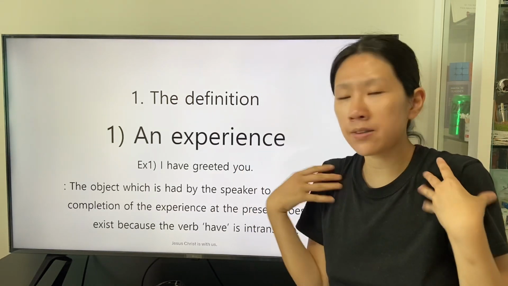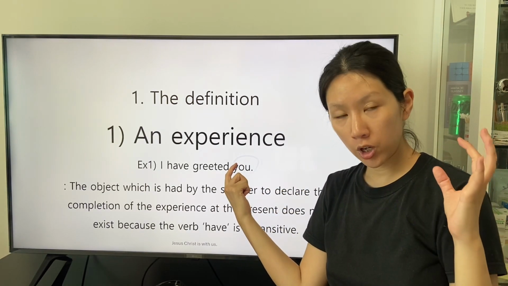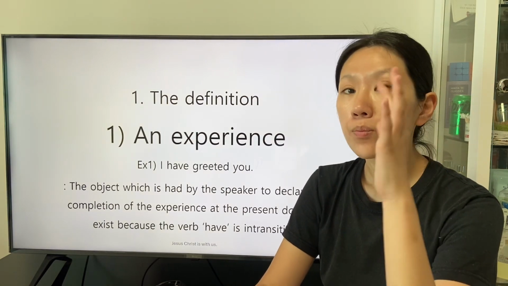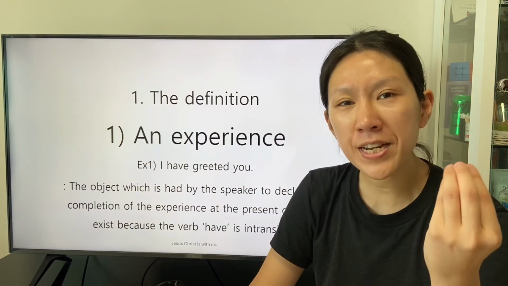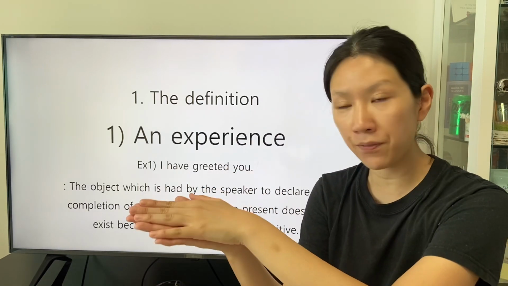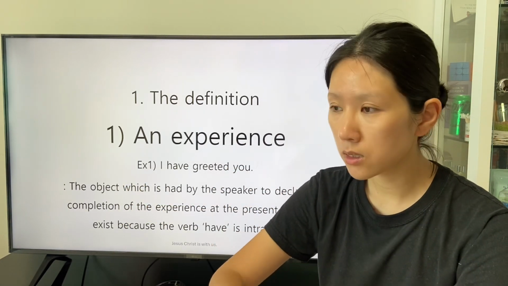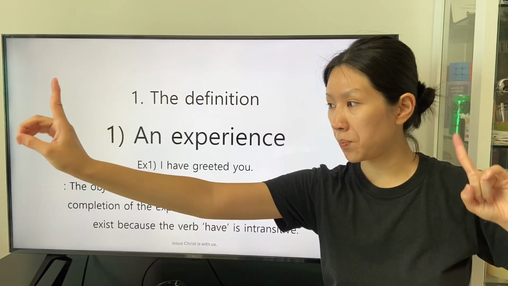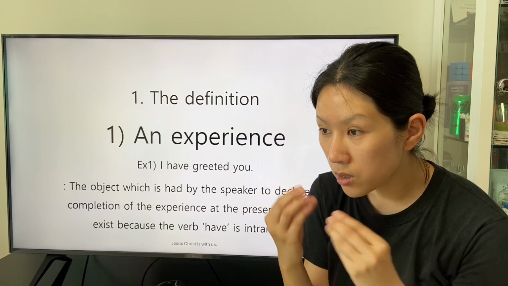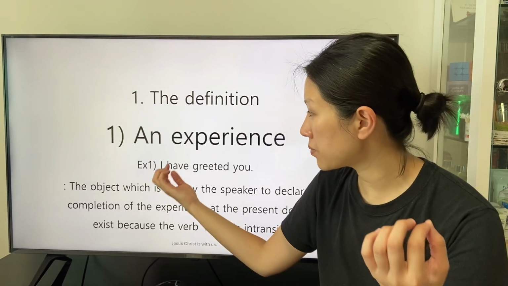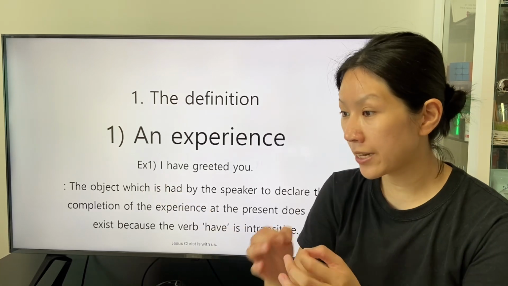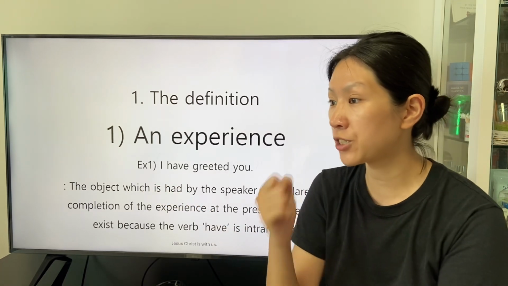So we can understand that the listeners as the objects receive the definition of the transitive verb graded during the period when the experience of the subject, the speaker as the subject, actualized and actualizes.